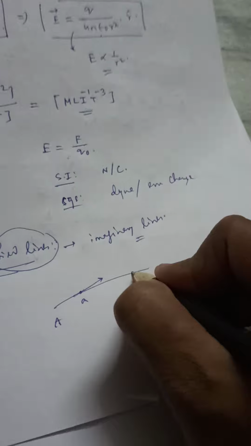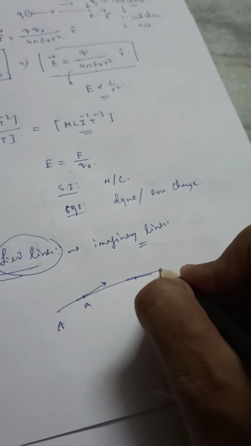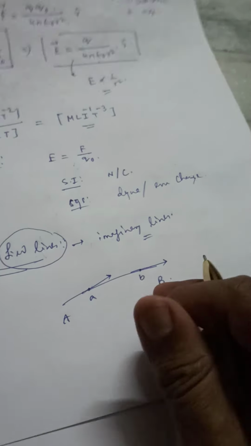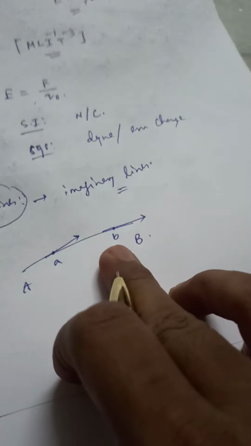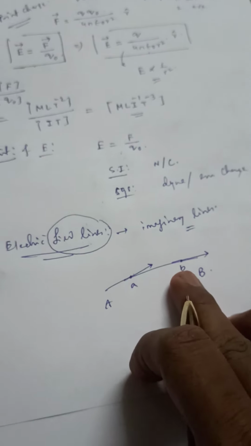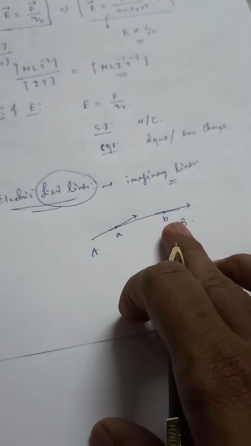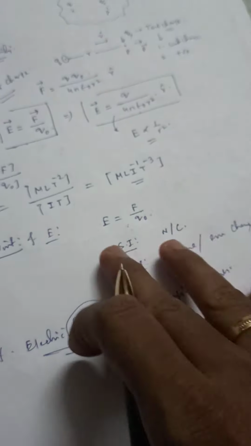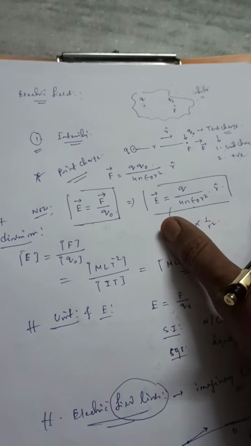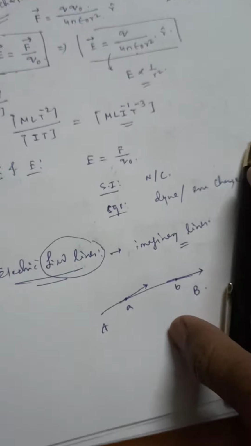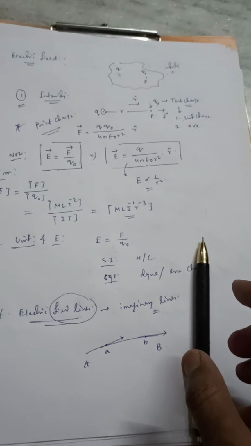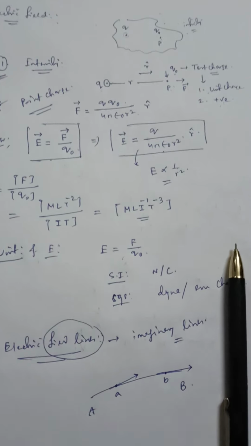So the advantage is that on the electric field line, if I want to get the direction of the electric field, you just need to draw the tangent at that point, and you will get the direction of that electric field. And definition wise, it's the imaginary line along which a unit positive charge tends to move. That's the idea about the electric field line.